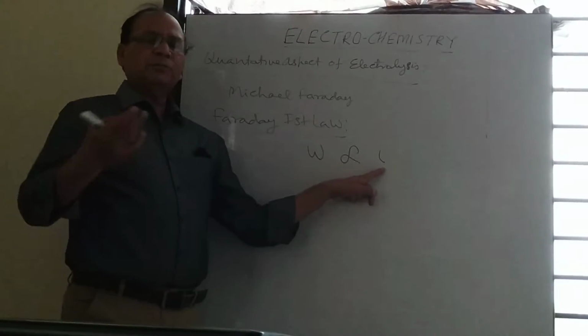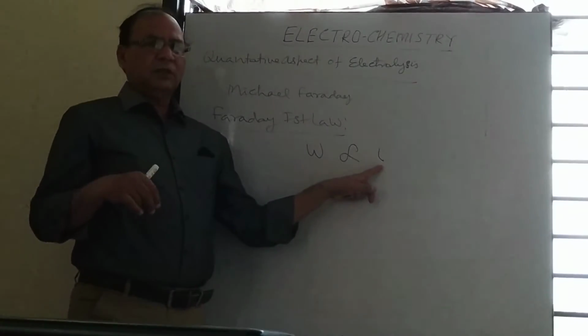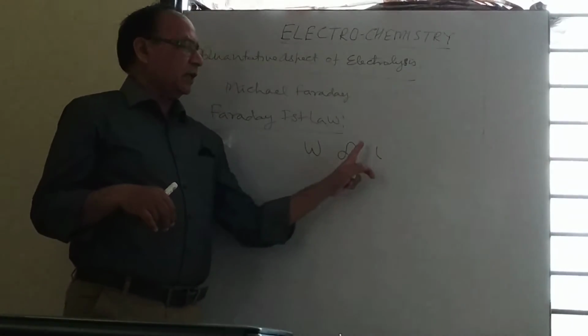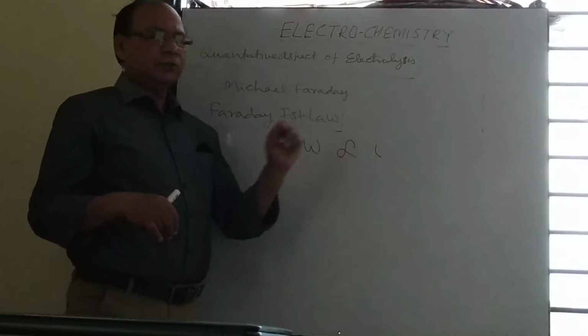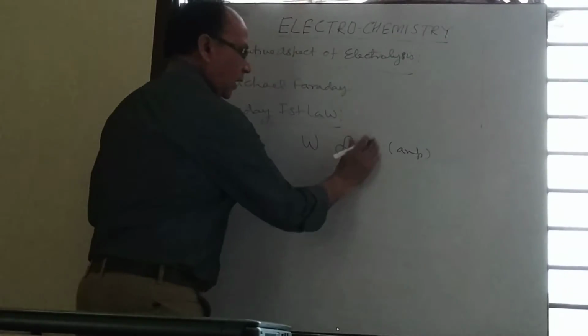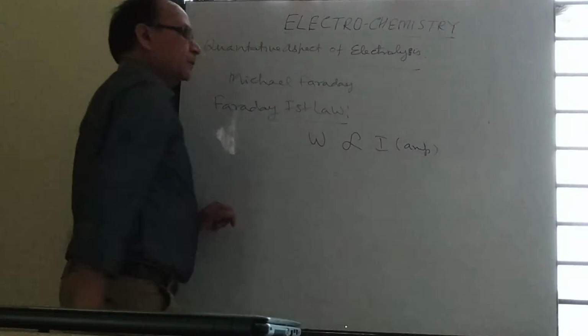It means how much current is passed through the electrolytic solution, that amount of substance will deposit, but this current should be in ampere. Capital I should be written in capital.